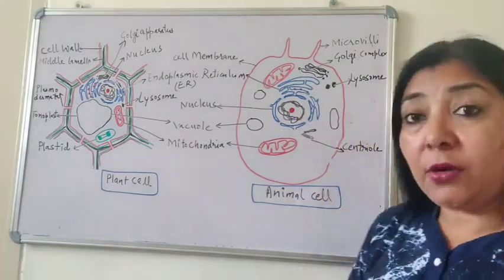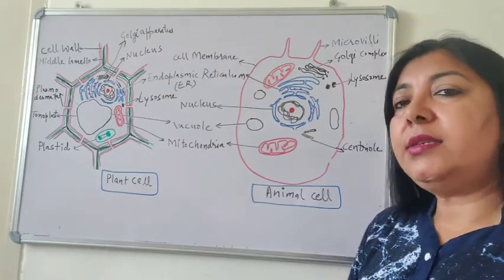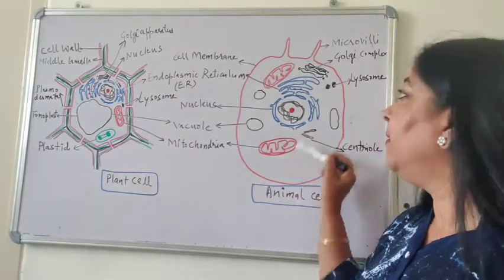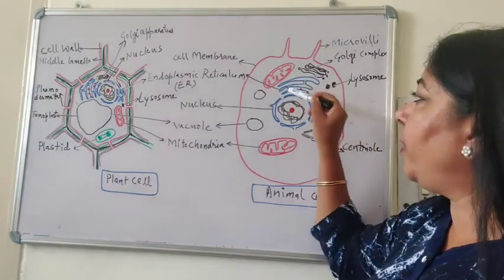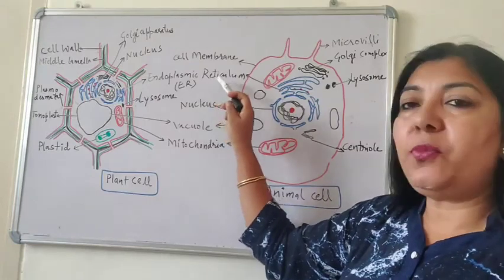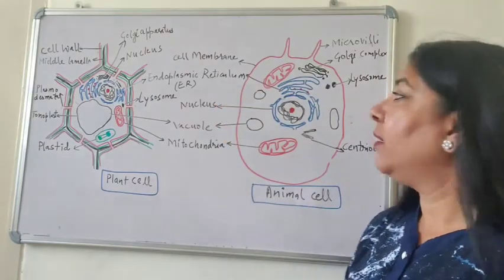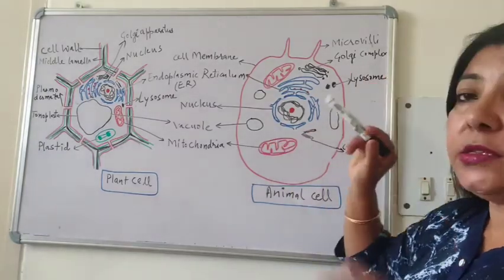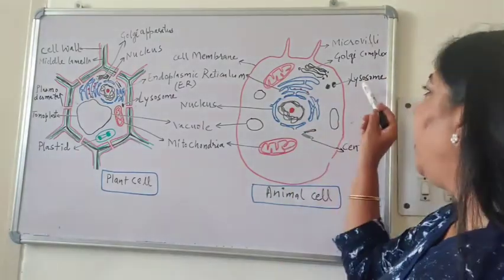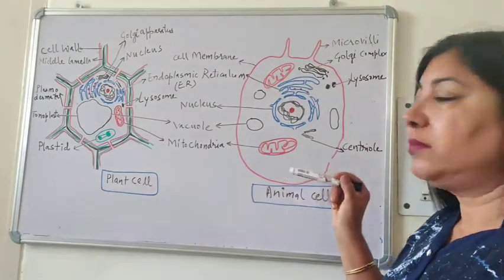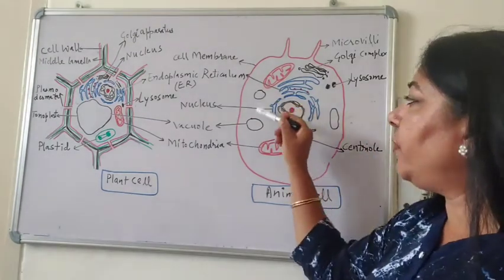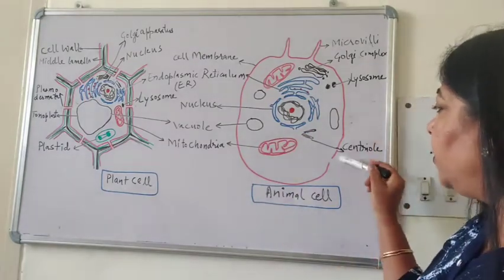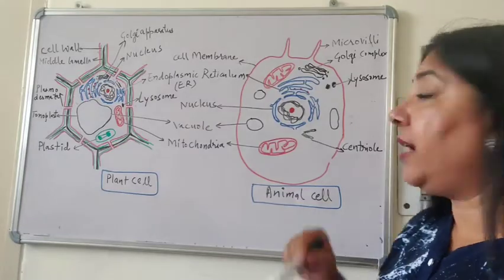If you talk about the cell organelles, the animal cell has well-developed mitochondria. There is a network of tube-like structures called the endoplasmic reticulum. Then it has a well-developed Golgi complex, and lysosomes, as well as vacuoles, which are very small and many in number. And it has a special structure called the centriole.